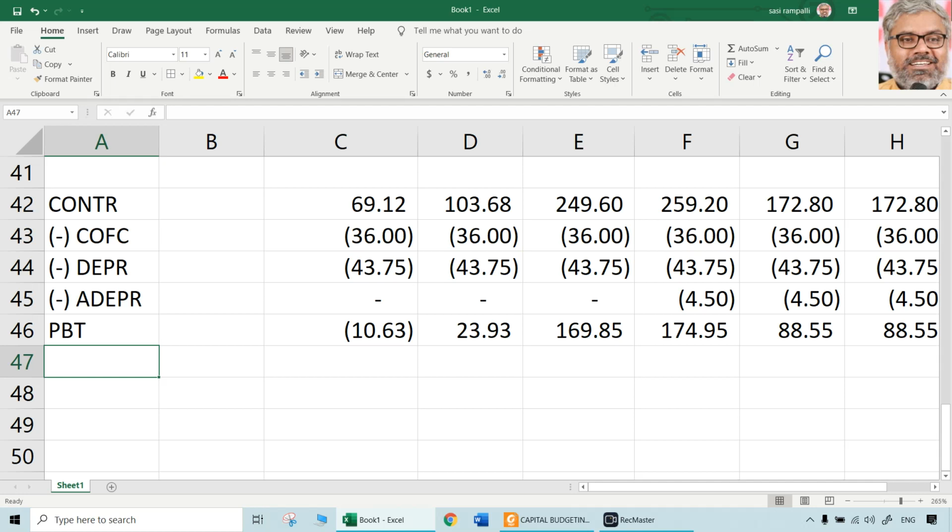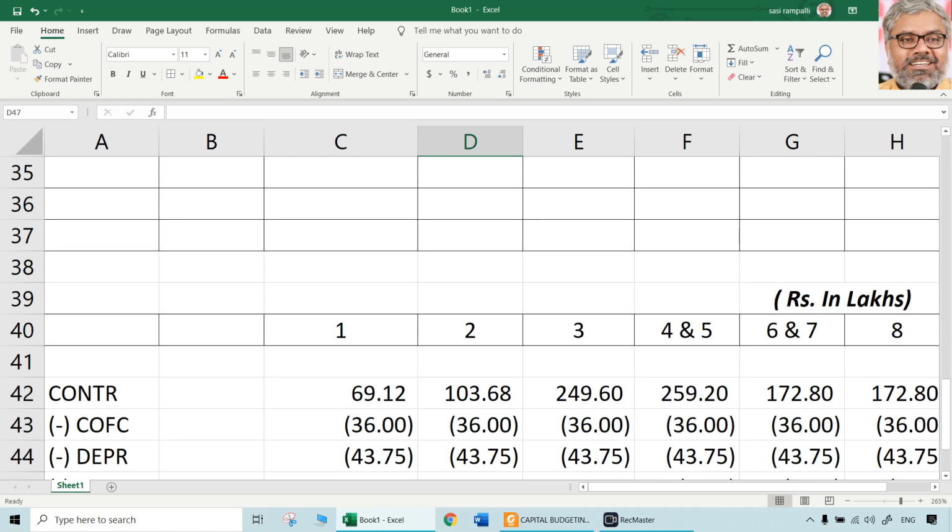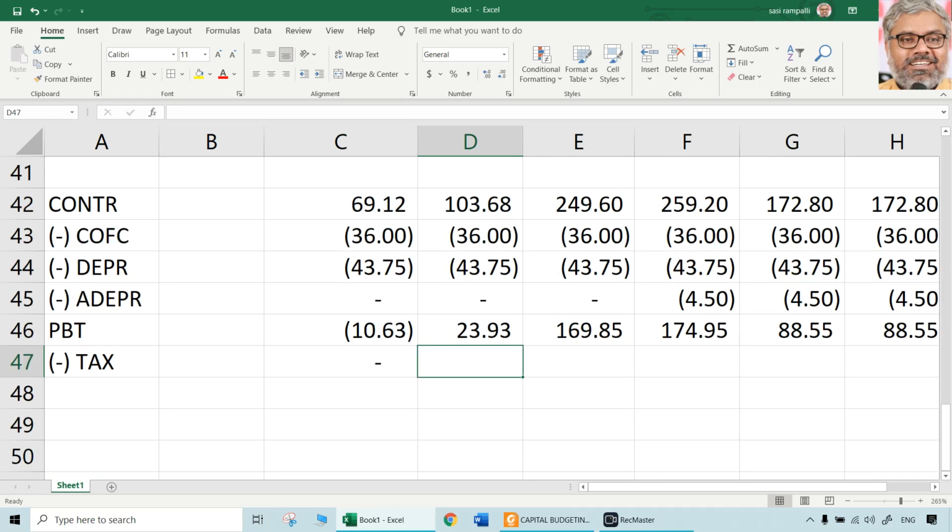Now let us deduct tax. For year 0, there will be no tax because there is loss. When there is loss, we don't have to pay any tax. But carefully calculate for year 1. Year 1 is no tax. Year 2, there will be tax. But how much will that be? That has to be calculated carefully.